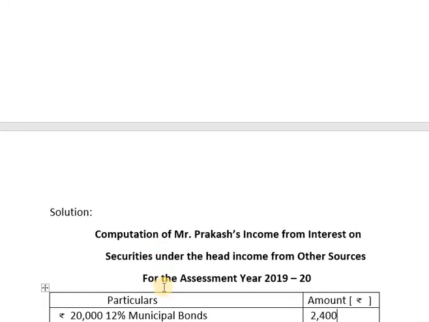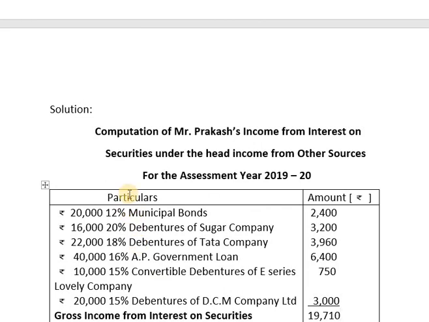So here is the solution, and the heading is computation of Mr. Prakash income from interest on securities under the head income from other sources for the assessment year 2019-2020, and the format is particulars amount rupees. Here is the working notes.